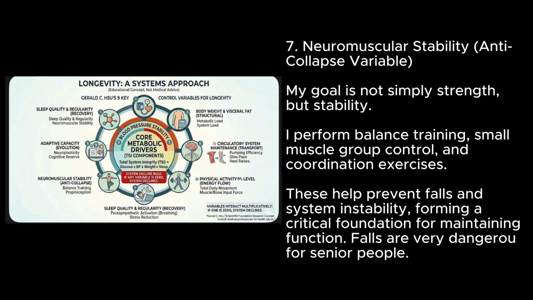7. Neuromuscular stability. Anti-collapse variable. My goal is not simply strength, but stability. I perform balance training, small muscle group control, and coordination exercises. These help prevent falls and system instability, forming a critical foundation for maintaining function. Falls are very dangerous for senior people.